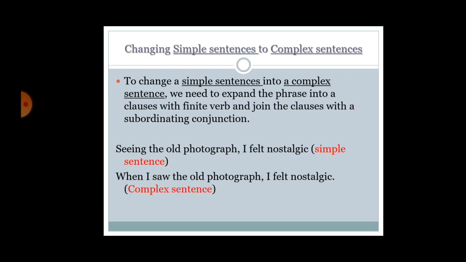Now, changing simple sentence to complex sentence. To change a simple sentence into a complex sentence, we need to expand the phrase into a clause with a finite verb and join the clauses with a subordinate conjunction. Seeing the old photograph, I felt nostalgic. This is a simple sentence. When I saw the old photograph, I felt nostalgic. Complex sentence. So, you have understood, my dear students? Okay.